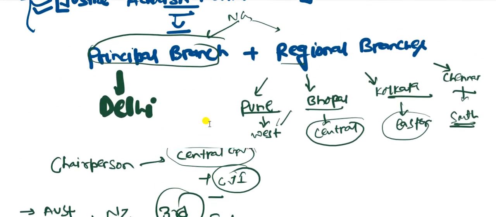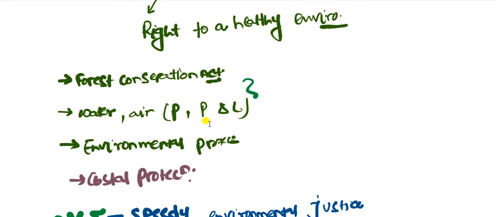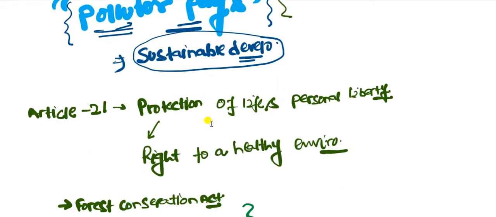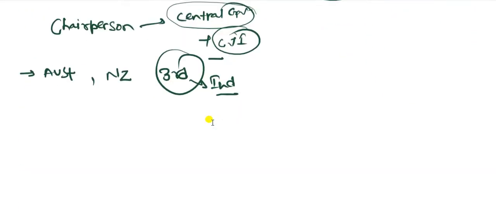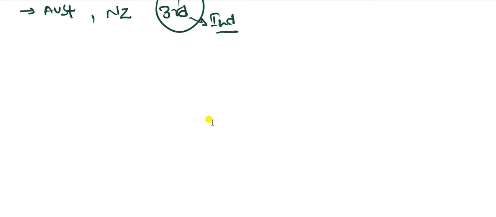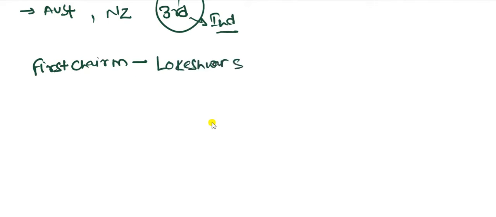Now, after knowing what NGT is, how it works, and who appoints the chairperson of NGT, we will know some basic facts related to NGT, like the first chairman of NGT. First chairman was Lokeshwar Singh Panta. The date was 18th Oct 2010.